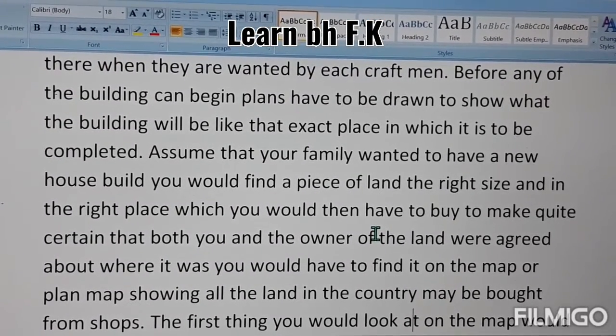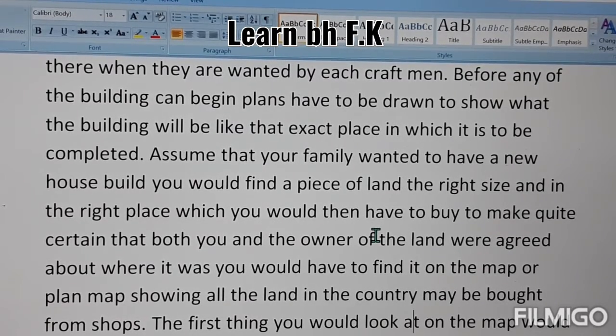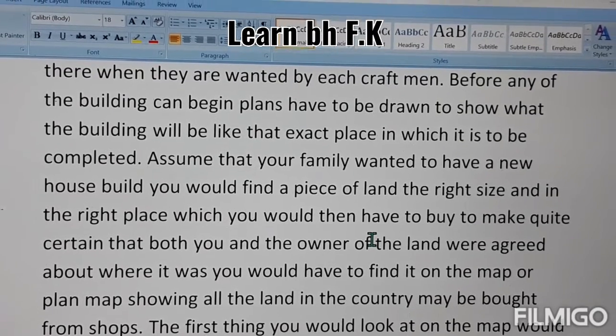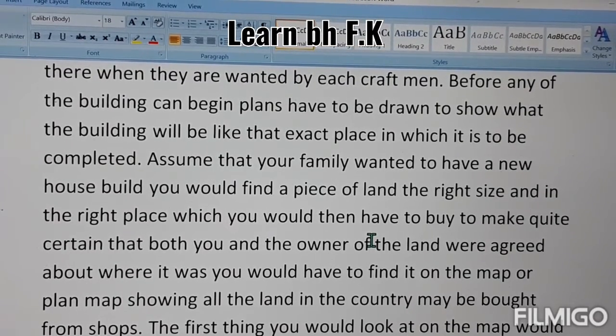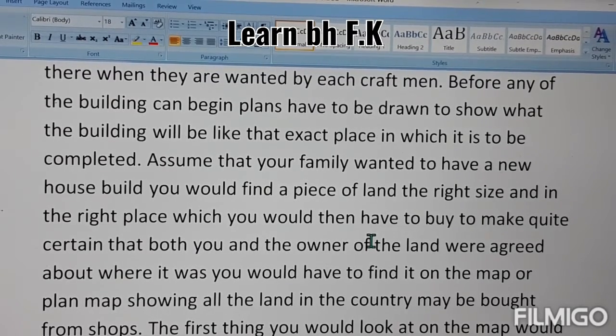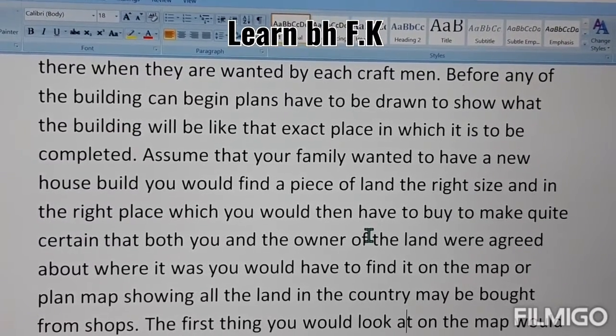Before starting construction, first of all, you have to choose the right place and right size of land, and then you want to negotiate or buy that land from the owner of the land, do the agreement for that, and then go for signing up.